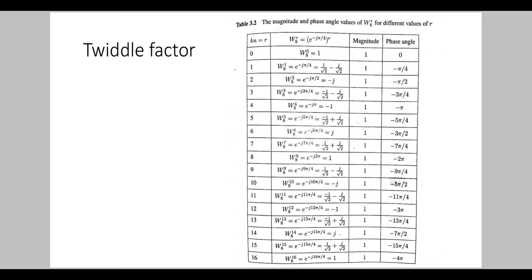We can see from this table that the magnitude of W8 raised to 8 is equal to 1, and the phase angle of W8 raised to 8 is equal to minus 2 pi.